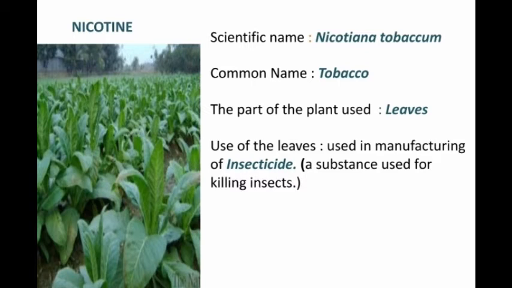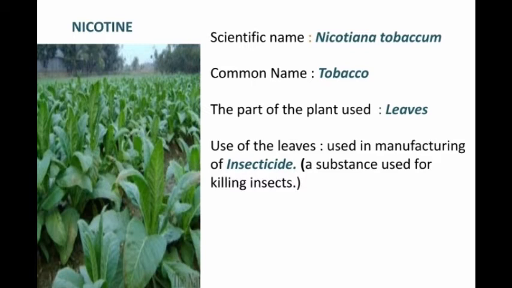Once upon a time our country would grow abundant tobacco plantations, but nowadays, due to some awareness, some people misuse these tobacco leaves as cigarettes and other chewing tobacco material. That's why they have been restricted to very little cultivated land area.